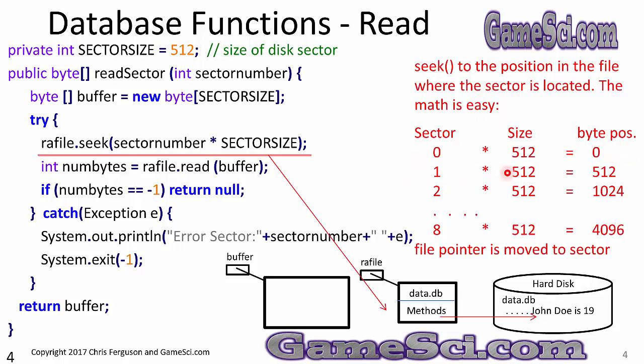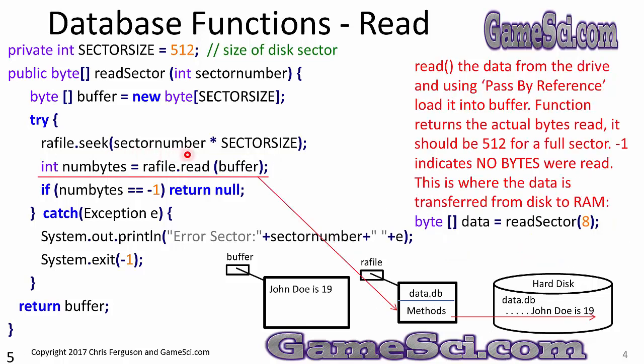Sector 1 times 512 equals 512. That's where sector 1 of the file is. Sector 2 times 512 equals 1024. Sector 2 starts at byte offset 1024. We're doing an 8 times 512 because we're trying to read sector 8. That means we want to advance to position 4096 in the file.